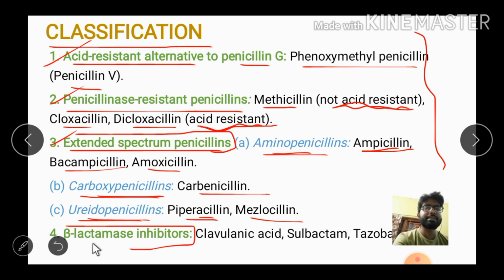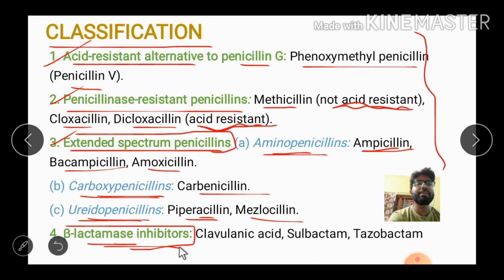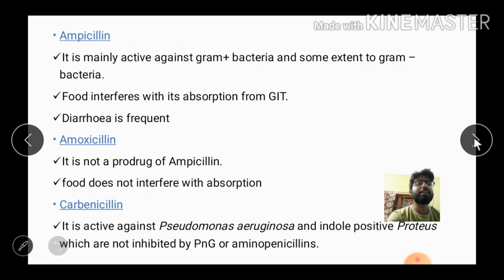See, beta lactamase is an enzyme which is secreted by several bacteria, and it has an effect like penicillinase. It also destroys the structure of the penicillin molecule and inhibits its action. That is why we have to use beta lactamase inhibitors. Clavulanic acid, sulbactam, tazobactam, these are the examples of the beta lactamase inhibitors.